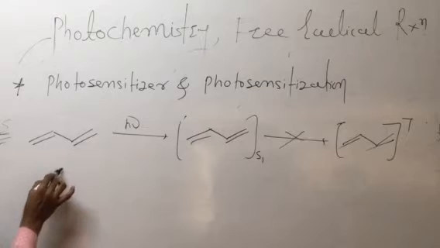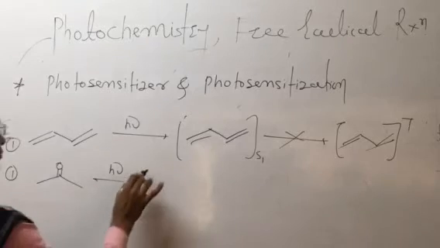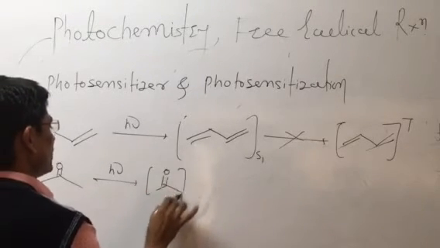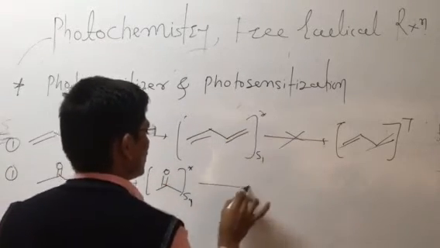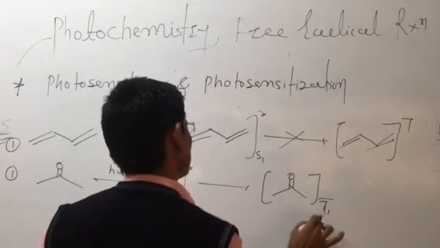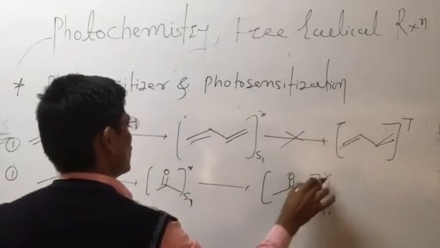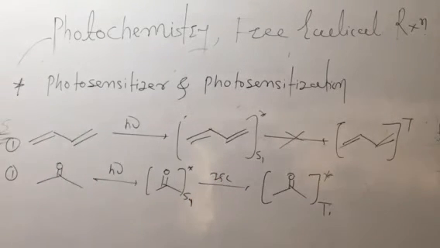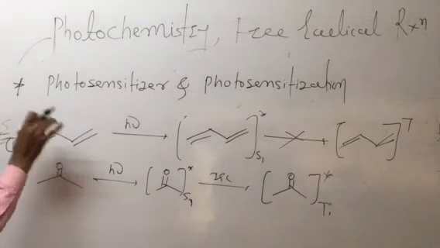For example, if we take the carbonyl compound, on incidence of sunlight it goes to the singlet state, and afterward it goes to the formation of the triplet molecule. But 1,3-butadiene does not go to the triplet. The carbonyl compound goes to a triplet state because its energy gap between the singlet and triplet is less than the energy gap of singlet and triplet of butadiene.